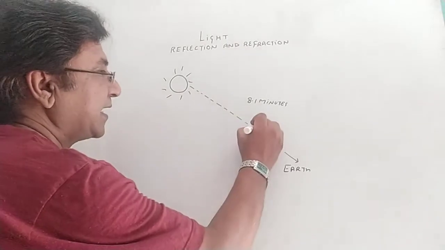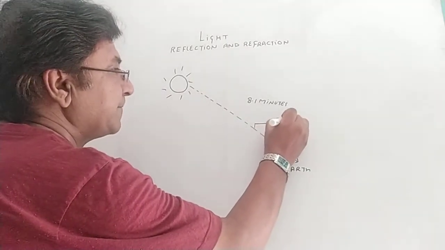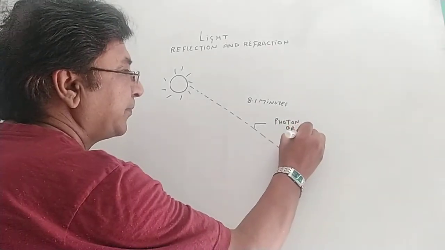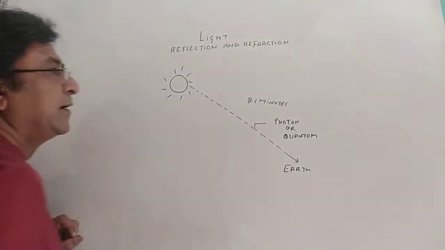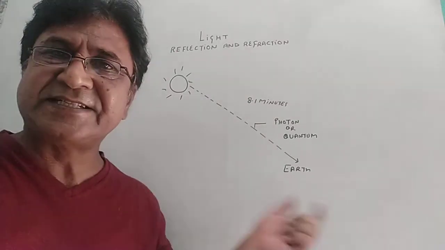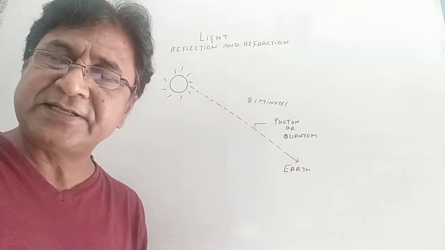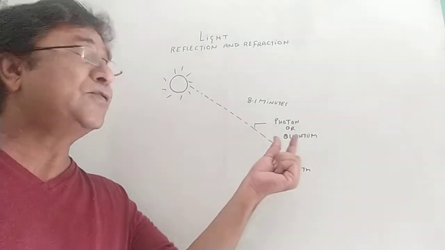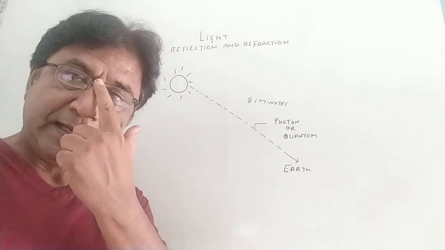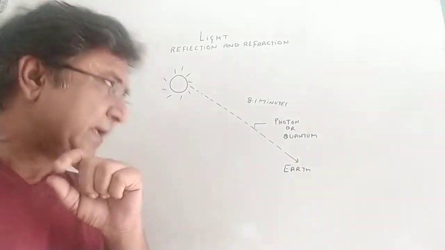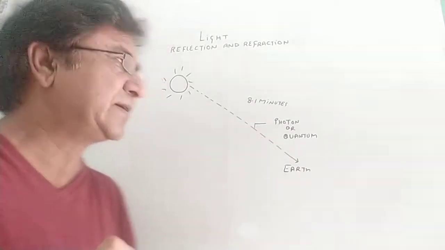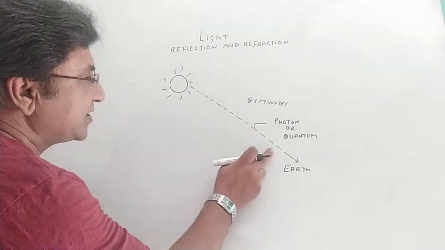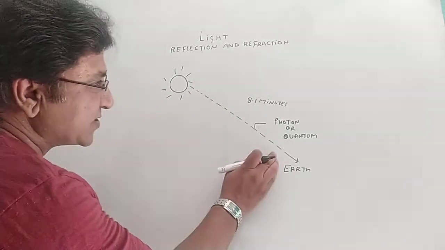These small packets are called photons. We also call them quanta. So remember, the sun's light is coming in small packets called photons. The word photon we have used in photosynthesis also, when photolysis was discussed.